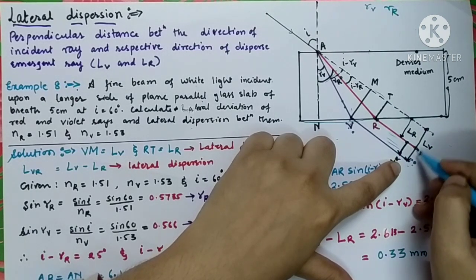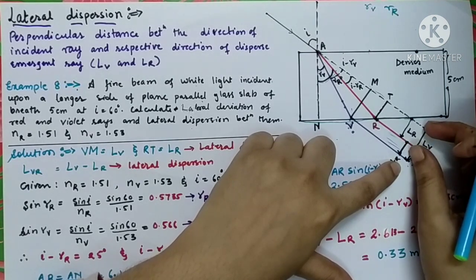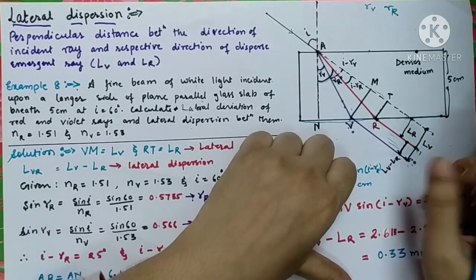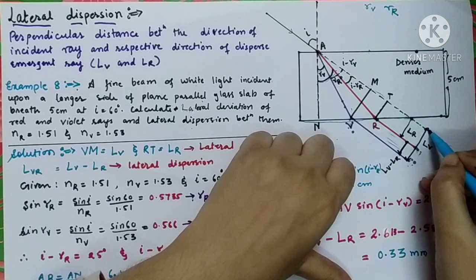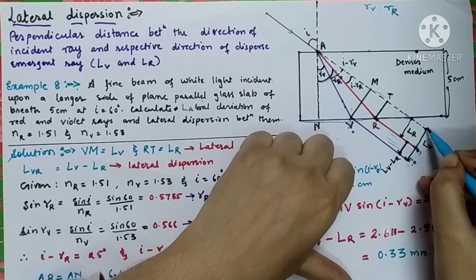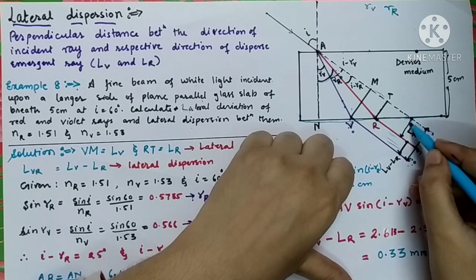These emergent rays will be quite separated from each other. So this is a sidewise deviation. The distance between the original ray and the emergent ray of red color is called the lateral deviation for red color. So I have marked it out.